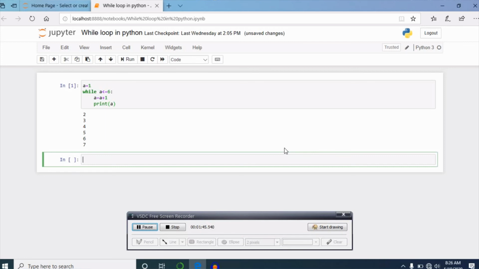So the starting value is 2, and it goes on until 7, and after we get the 7 as output, the condition becomes false. a less than or equal to 6 becomes false. So the while loop breaks.